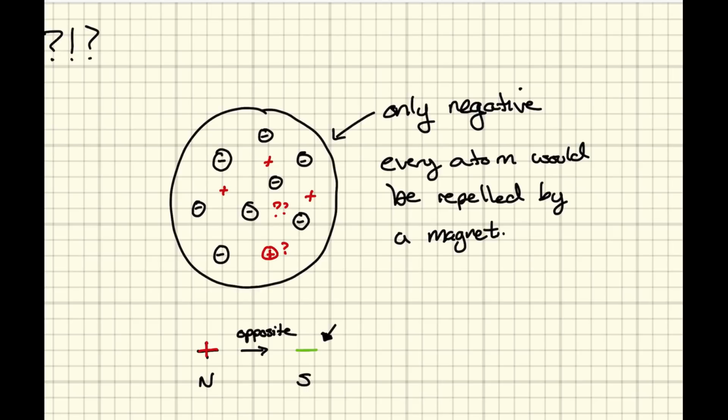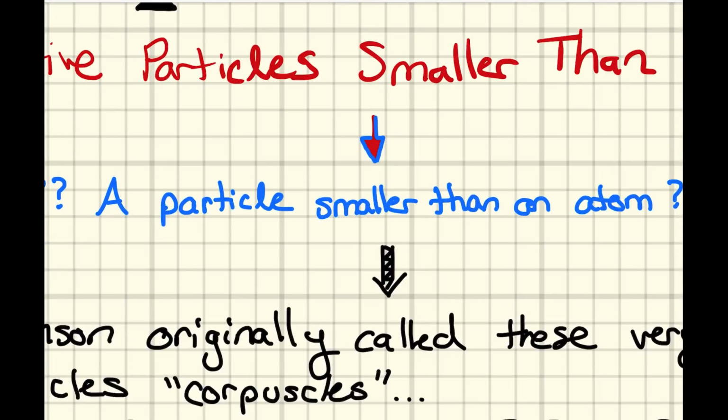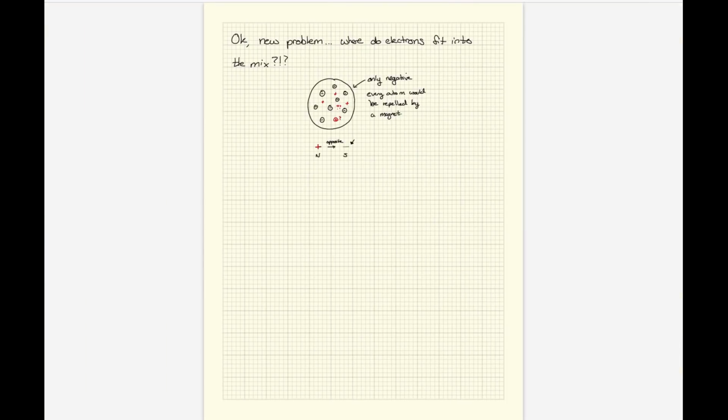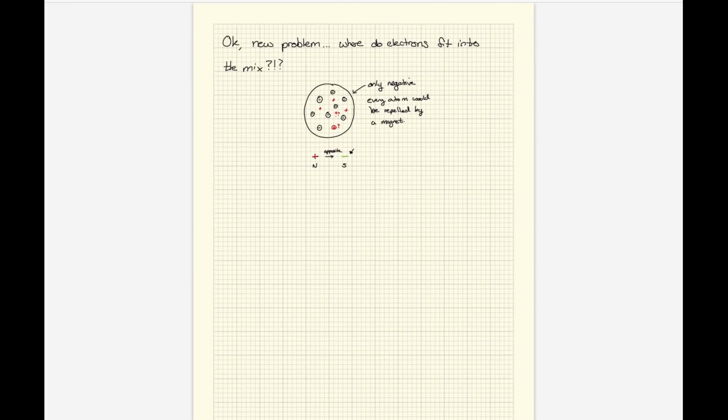How do you model the atom? How do you come up with a way of describing this brand new revolutionary idea that there are particles smaller than atoms? They've got to be in there somewhere. It's like picking up a suitcase that's super heavy. You don't assume that the suitcase itself is heavy. You assume that there must be something in there that's making it heavy. This is like that. We have these particles, they're in there, and we don't know what that looks like because we can't see inside an atom, just like you can't see inside that suitcase. So you have to predict. You have to try to explain the data.